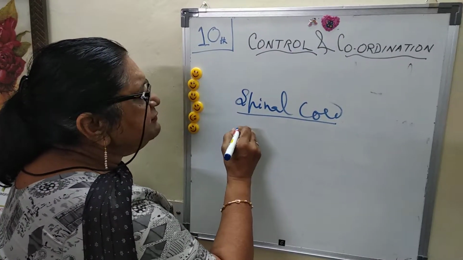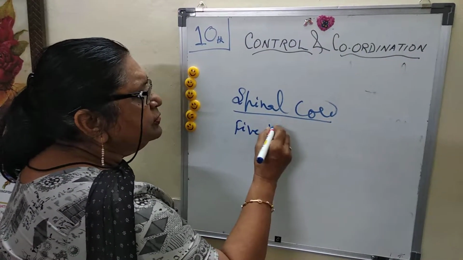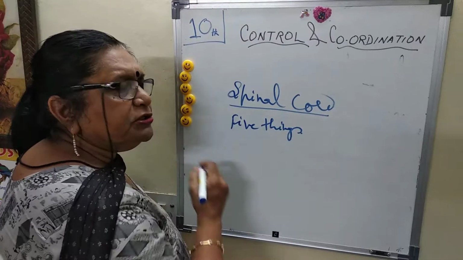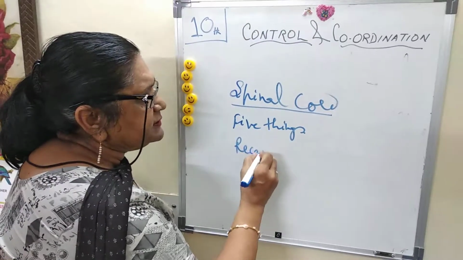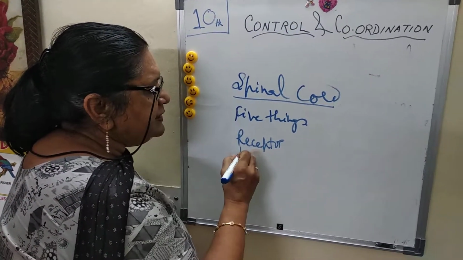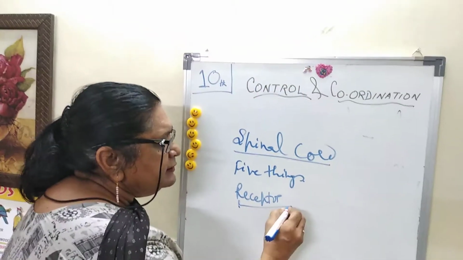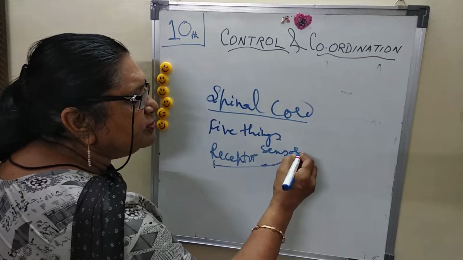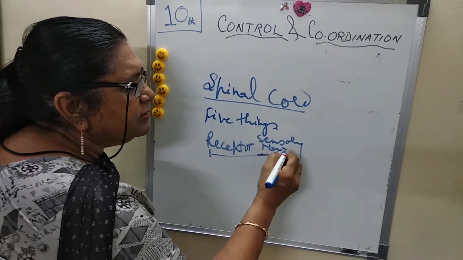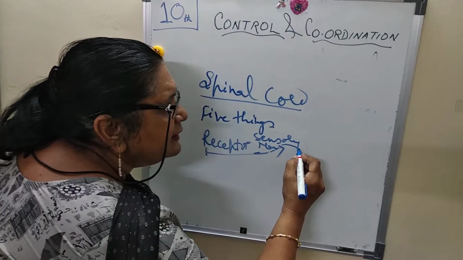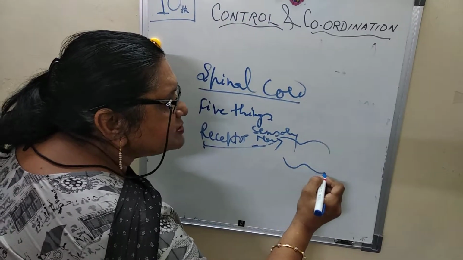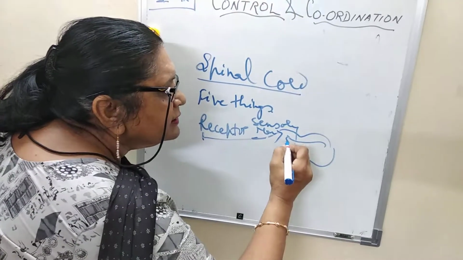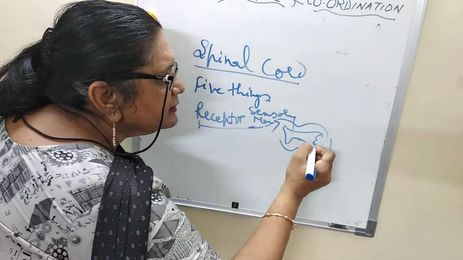It means they need 5 things to proceed. One is the receptor, followed by the message carried by the nerve, the sensory neuron, like this. Then part of the spinal cord is involved, like this.